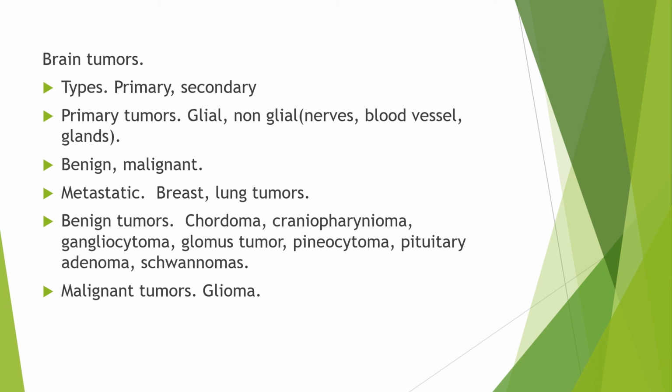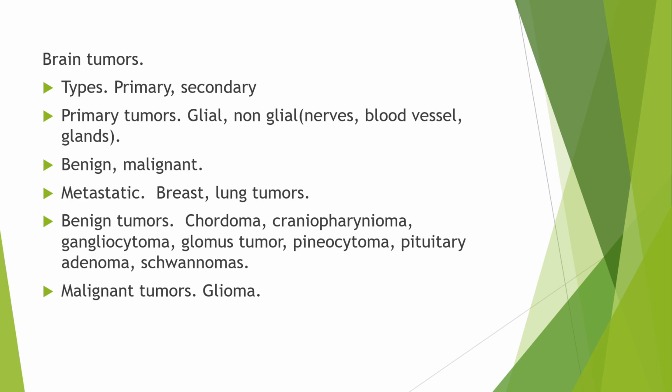As far as brain tumors are concerned, there are various types: primary, and secondary. Secondary comes from metastasis, mostly from tumors of the lungs and breast. The primary tumors are usually of glial variety or non-glial variety. Non-glial tissue includes nerves, blood vessels, and glands.